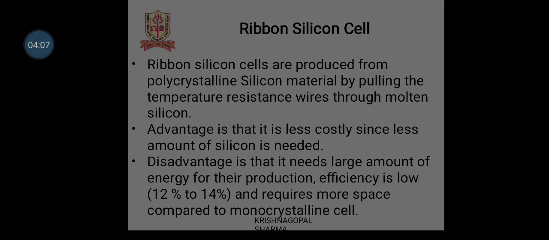Now let's see ribbon silicon cells. Ribbon silicon cells are produced from polycrystalline silicon material by pulling temperature resistant wires through molten silicon. The advantage is that it is less costly since a smaller amount of silicon is needed. The disadvantage is that it needs a large amount of energy for production. Efficiency is low, that is 12% to 14%, and they also require more space compared to monocrystalline cells.